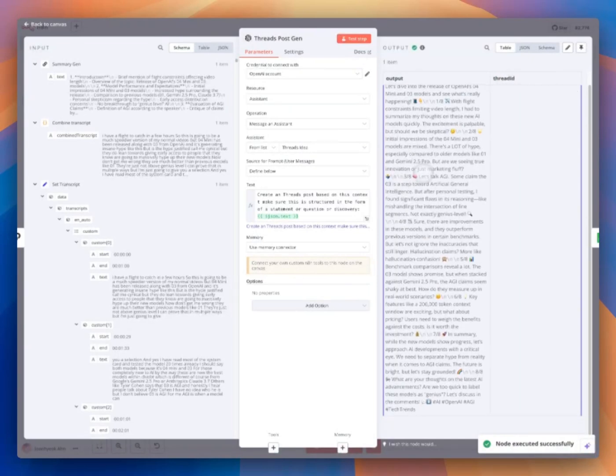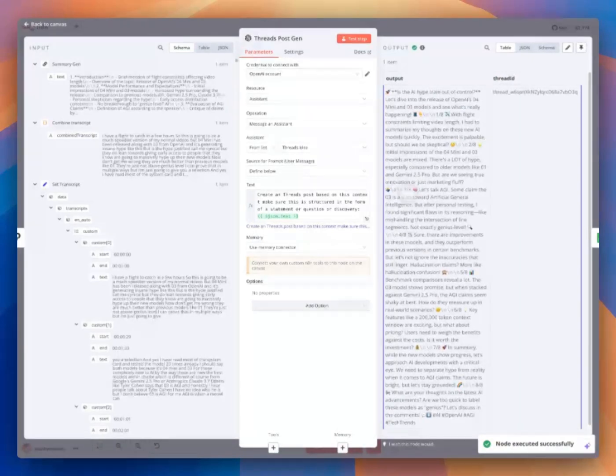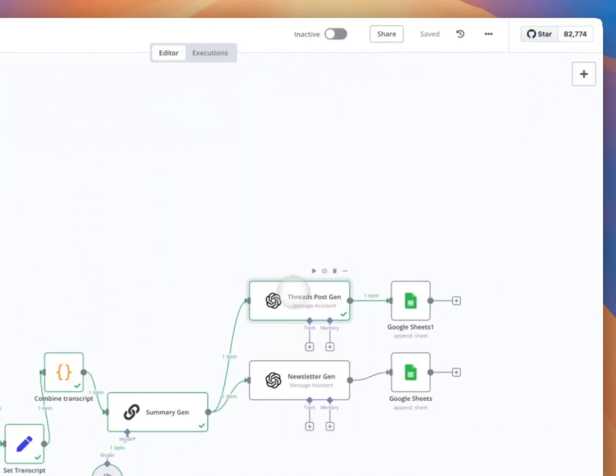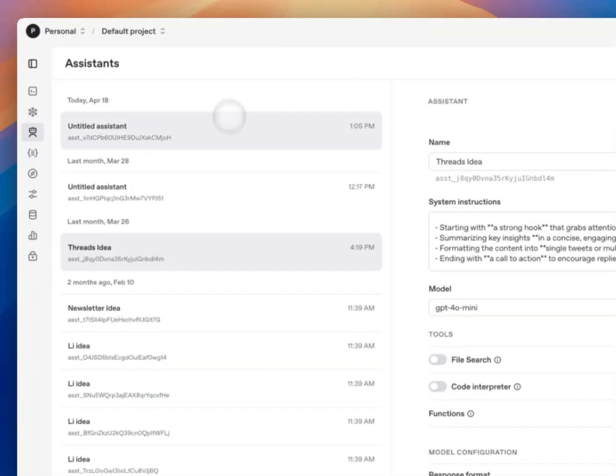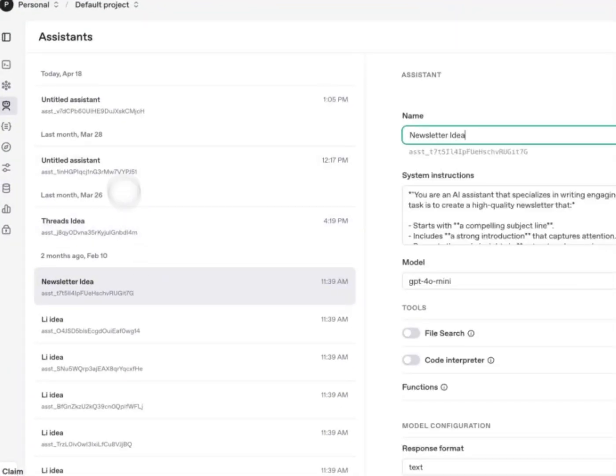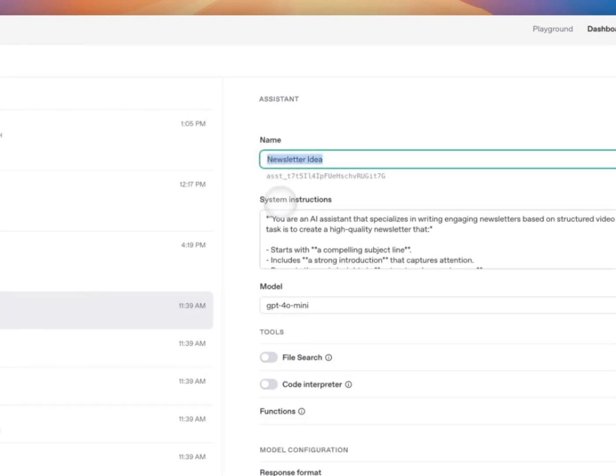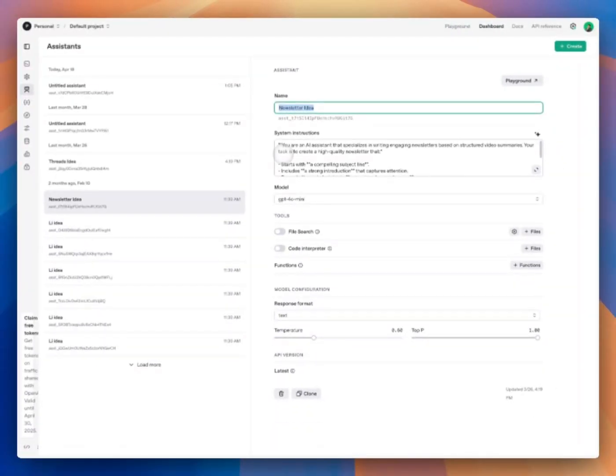And here we got output like this. So we got the intermediate result here, and our final step is to go to Google Sheet. But before going to that, I want to show you how I set up the newsletter idea too. The idea is the same, but I just gave them slightly different system instructions.